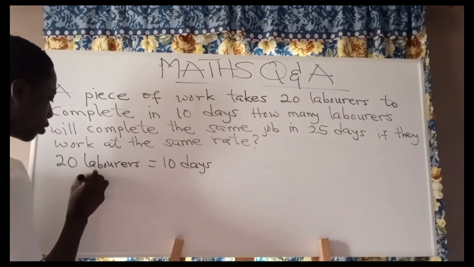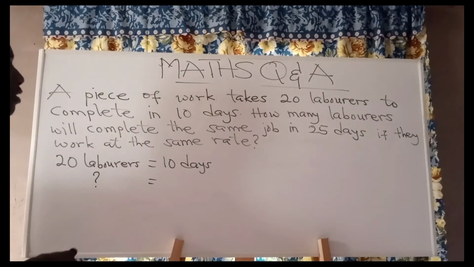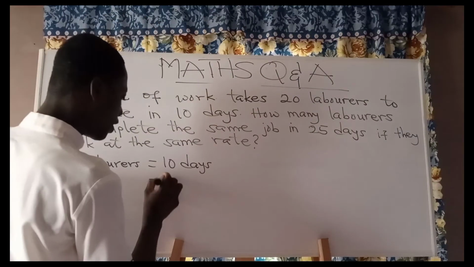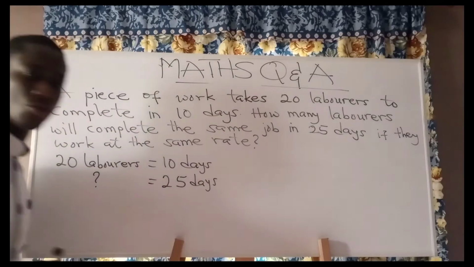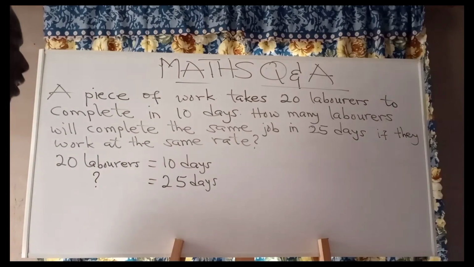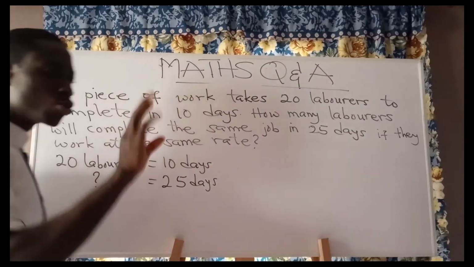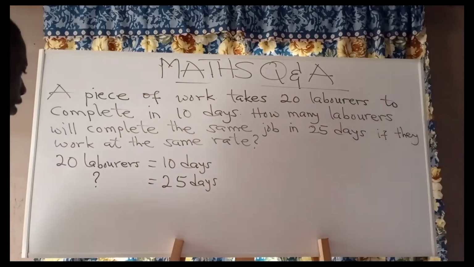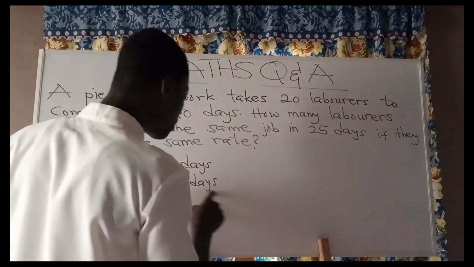So we don't know the number of laborers here. And then we are saying that these laborers will complete the same job in 25 days. Now looking at this question, if 20 laborers use 10 days to complete the job, how many laborers do you think will complete the job in 25 days?